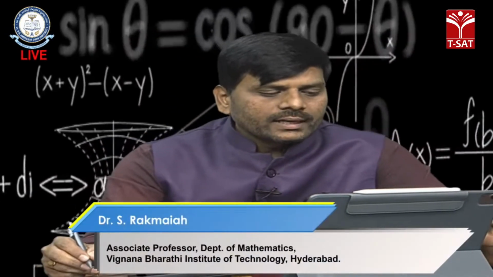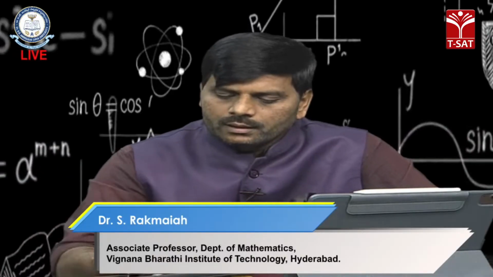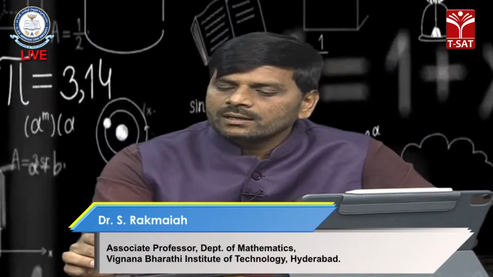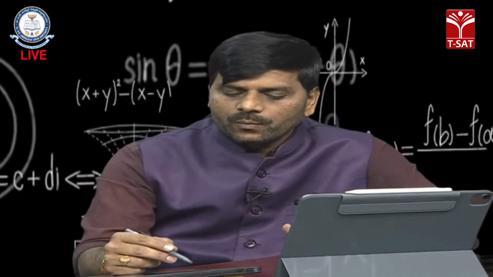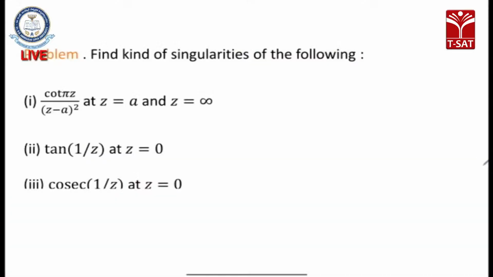Now let us go for the discussion about the next problems. In the PPT, we can find which kind of singularities the following functions have. First one: cot of pi z by (z minus a) whole square at z equals a and z equals infinity.